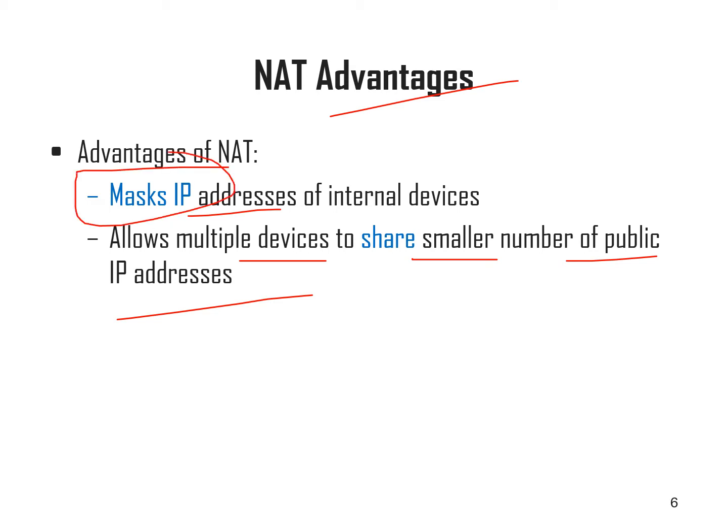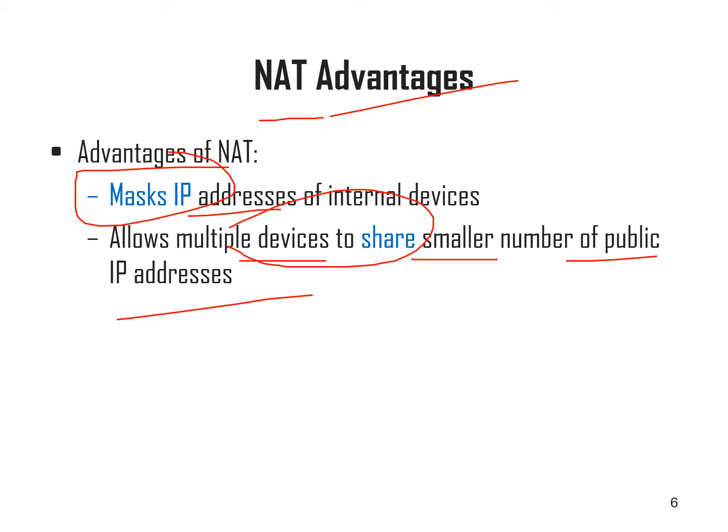It will solve the shortage of IP addresses. While studying networks, this is a very important criterion, right? Solving the shortage of IP address problem. NAT is being used here, allowing multiple devices to share a smaller number of public IP addresses.